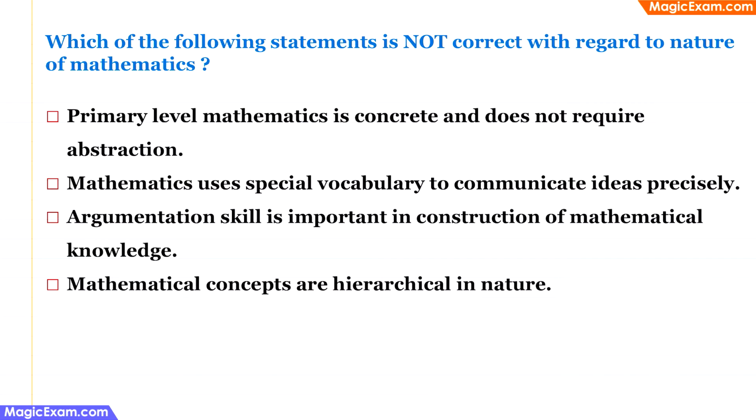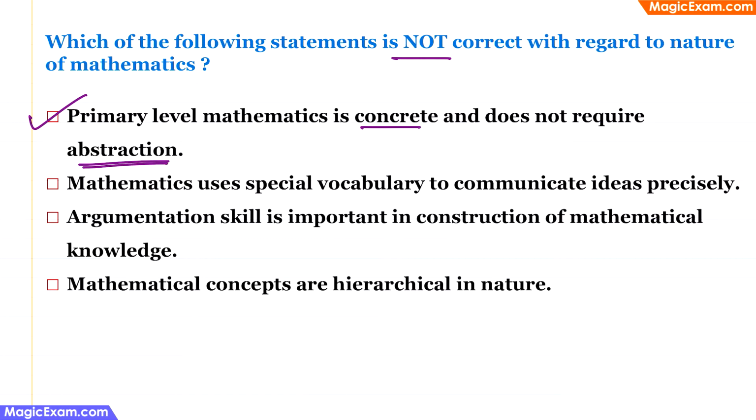Which of the following statements is not correct with regards to the nature of mathematics? The first statement is: primary level mathematics is concrete and does not require abstraction. This is an incorrect statement. Therefore, this is the answer here. The reason is in primary level, there are a lot of abstract concepts that are used.